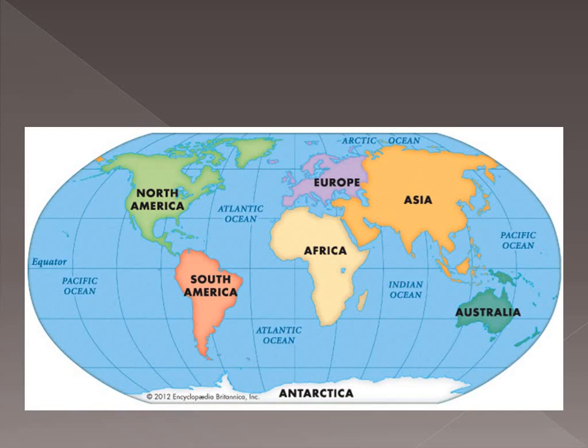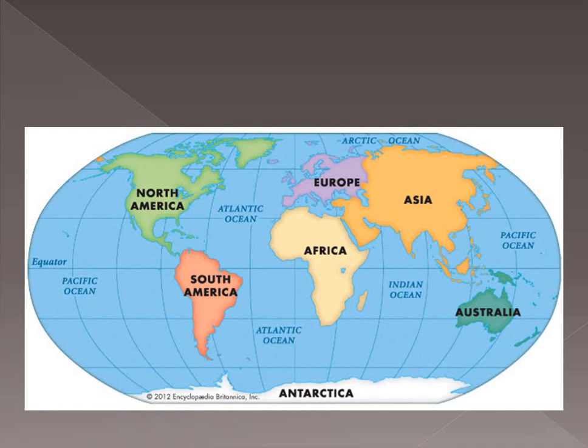Here in this map, you can see the equator, an important latitude, and it divides the earth into 2 hemispheres, northern hemisphere and southern hemisphere. Above the equator it is the northern hemisphere, below the equator it is the southern hemisphere.